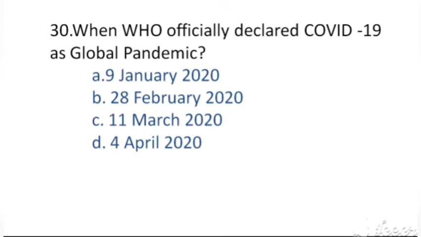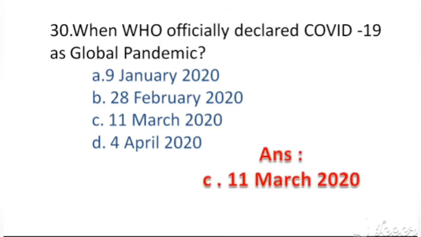When WHO officially declared COVID-19 as global pandemic? The options are A. 9 January 2020, B. 28 February 2020, C. 11 March 2020, D. 4 April 2020. Right answer, option C. 11 March 2020.